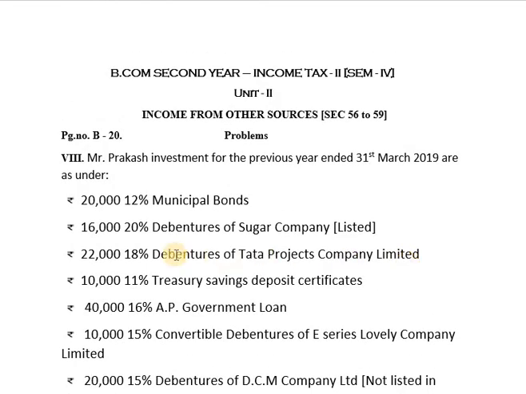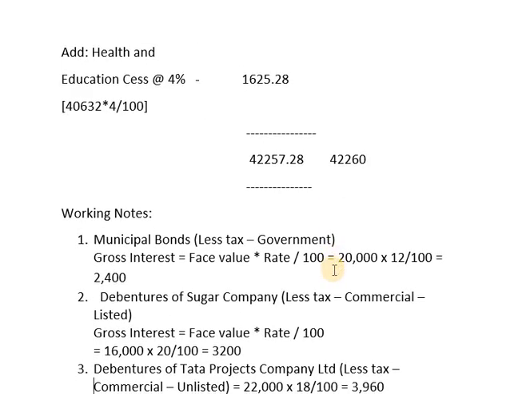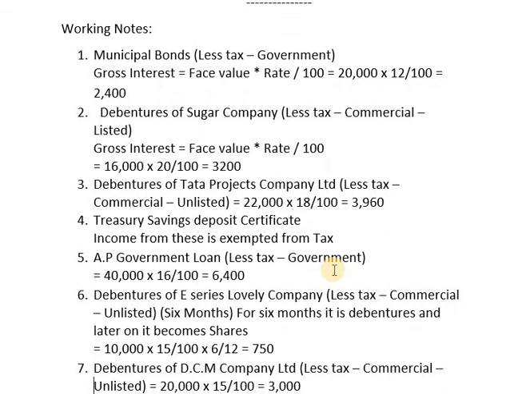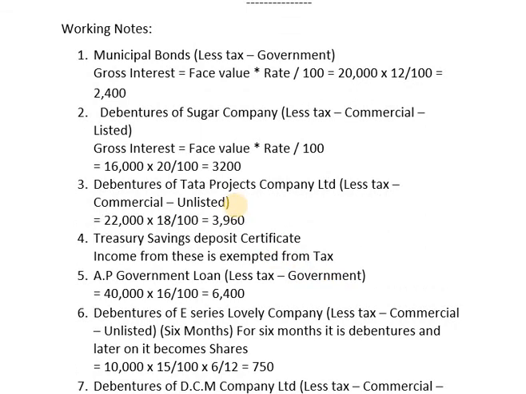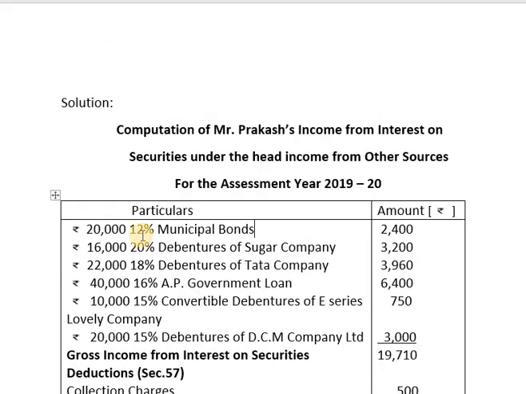Next, rupees 22,000 18% debentures of Tata Projects Company Limited. So again it is less tax commercial unlisted, for which we will be calculating gross interest, again using the formula gross interest equals to face value into rate divided by 100. The face value of the security is 22,000 and rate of interest is 18%, so 22,000 into 18 by 100, which works out to be 3,960, which will be recorded here as 22,000 18% debentures of Tata Company rupees 3,960.